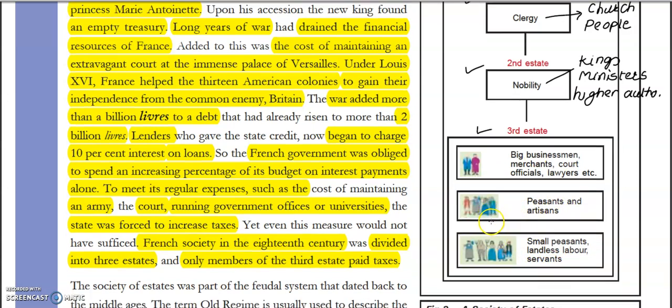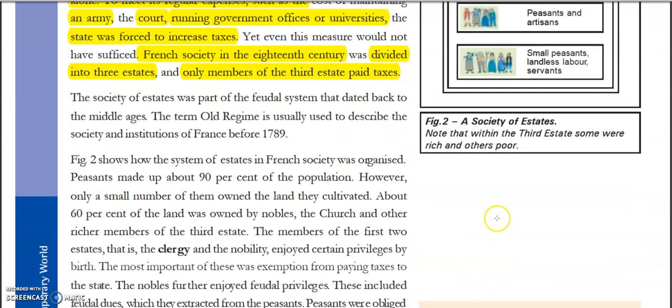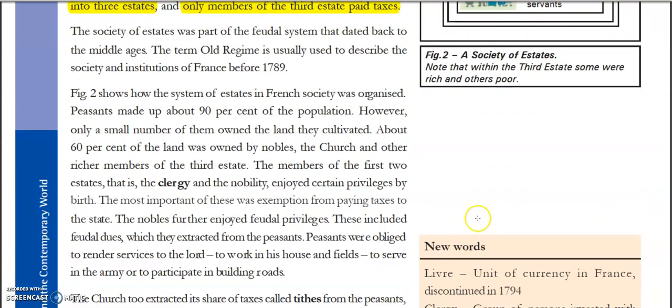Now let's understand what kind of situation was there with these people. See, now we are talking about the social causes. Why actually did this revolution happen? We talked about the political causes, and now we are talking about the social causes. So the society of the estates was part of the feudal system. So now understand what is feudal system.